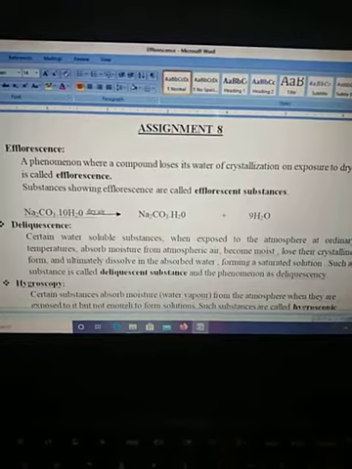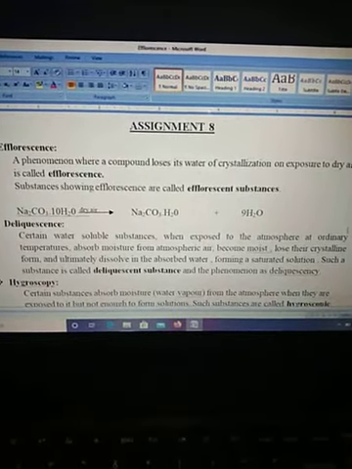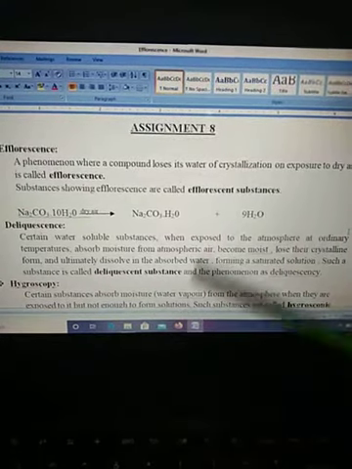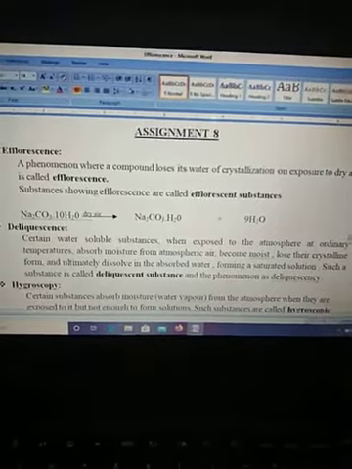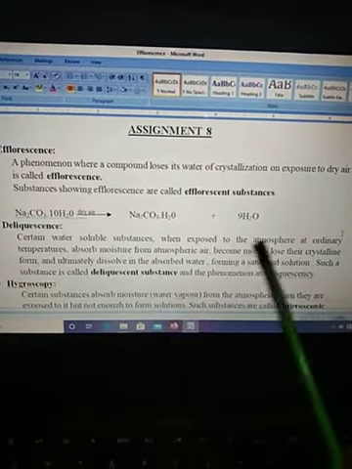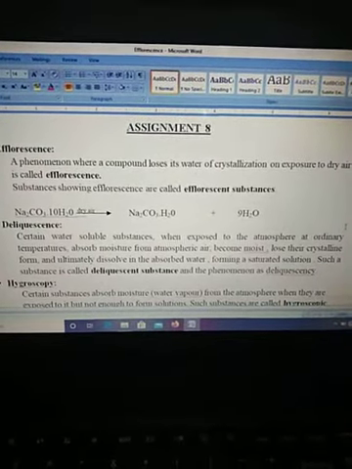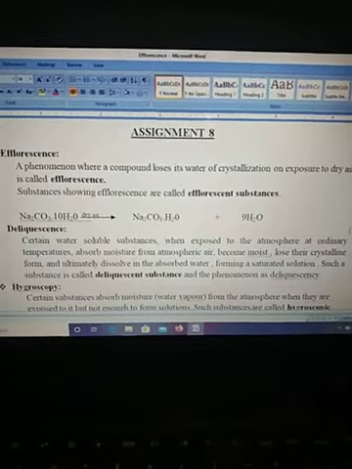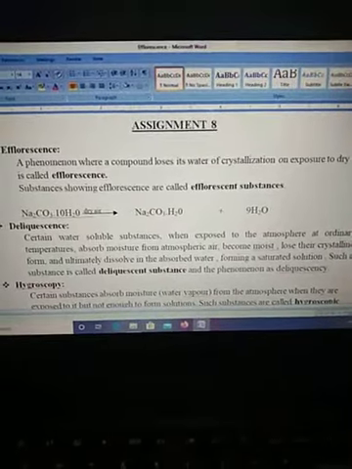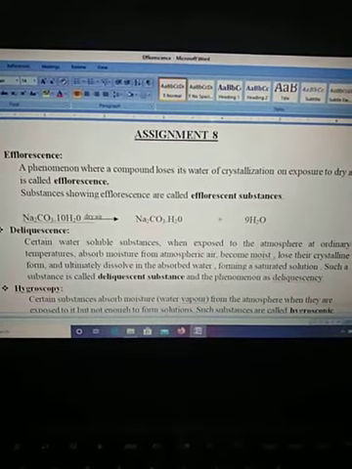When it absorbs the moisture from the atmosphere, it loses its crystalline form, and ultimately the water dissolves all that substance and it becomes a saturated solution. Such a substance is called a deliquescent substance, and the phenomenon is called deliquescence. Examples of such compounds are sodium hydroxide, potassium hydroxide, magnesium chloride, and one more common example is table salt, or common salt.